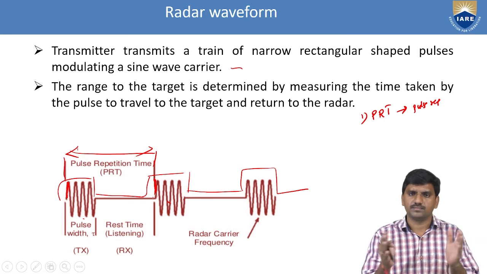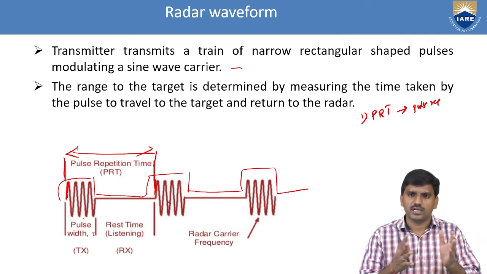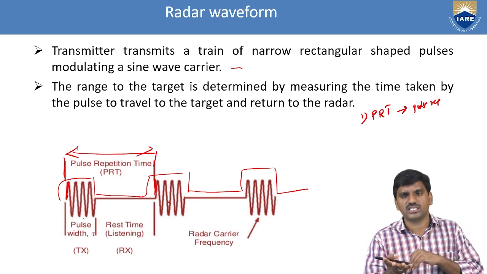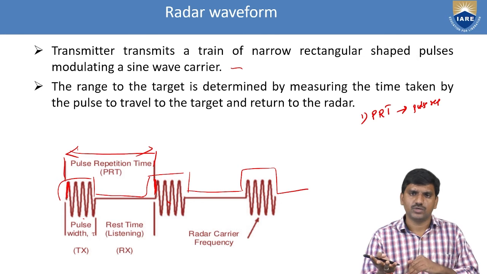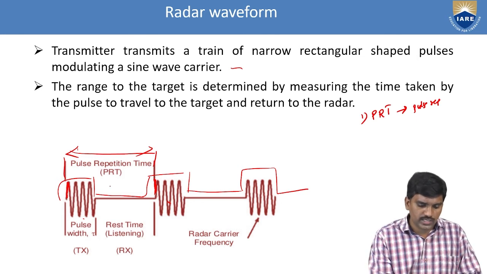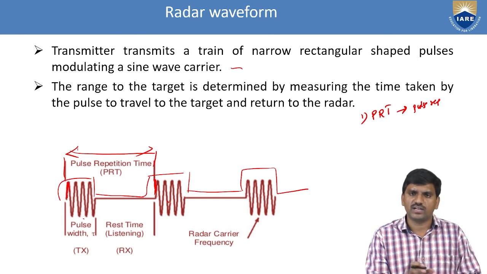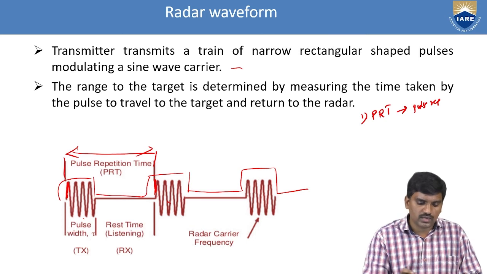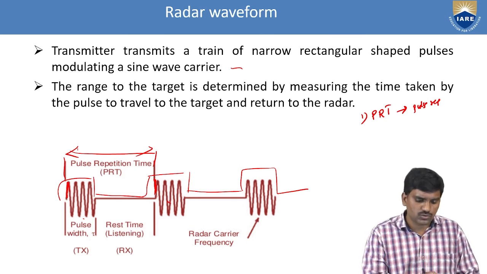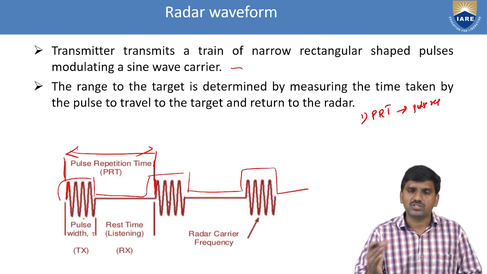The number of cycles per second is the frequency, and the reciprocal of frequency is the time period. From the starting to the ending point there is one cycle, and for that we have some time. That time is known as pulse repetition time.